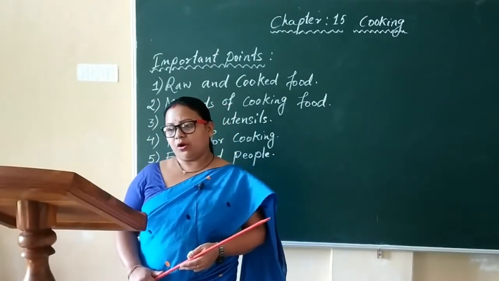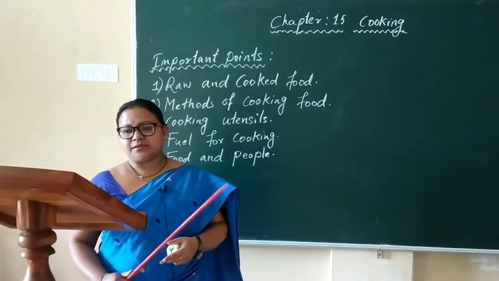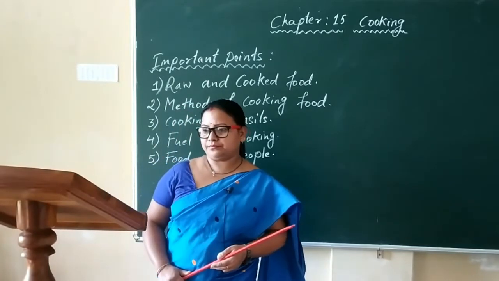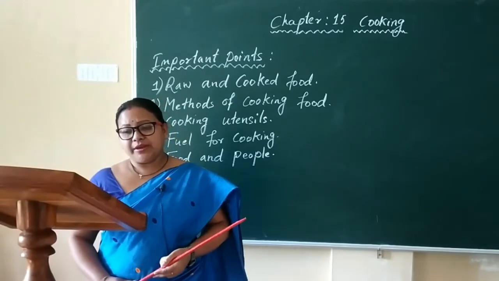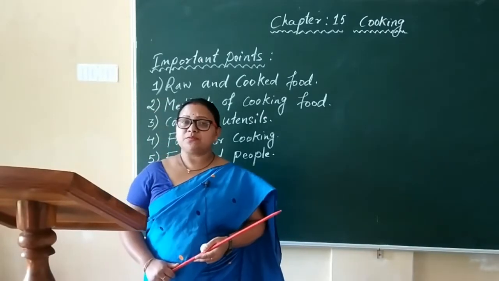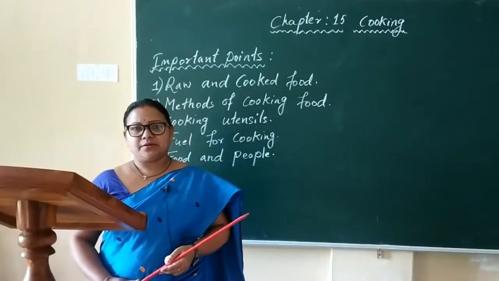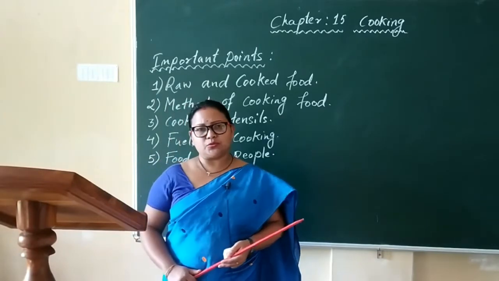Baking is a method of cooking in dry heat. There are special ovens and pans for baking food. Boiling. Boiling is a process when food is mostly cooked in water. For example, rice, potato, and many other food items are cooked by boiling.